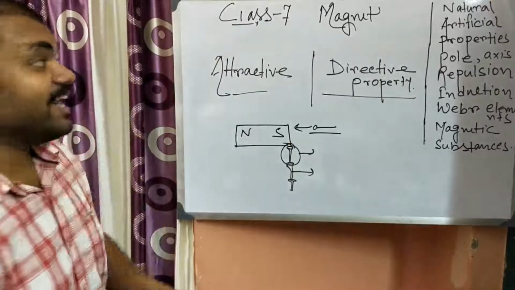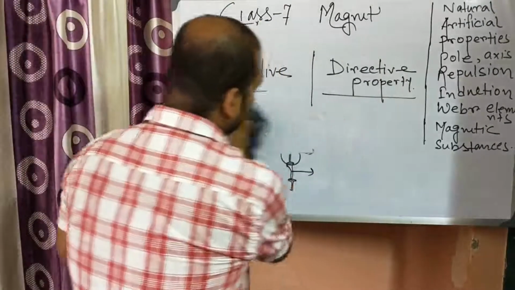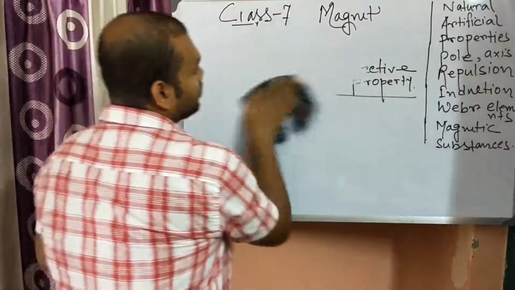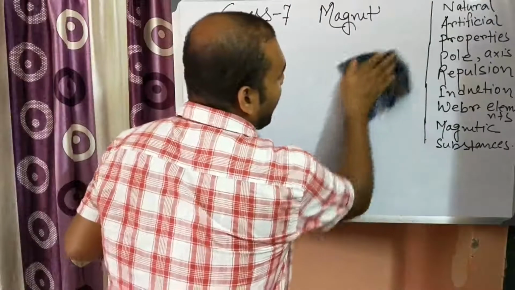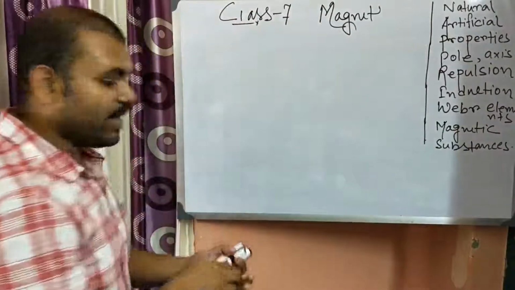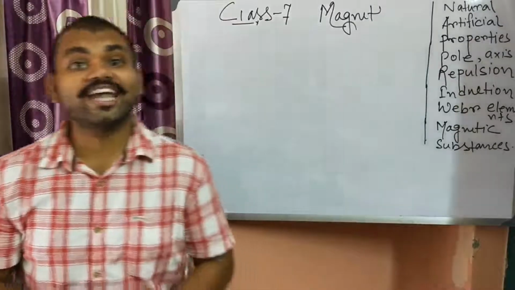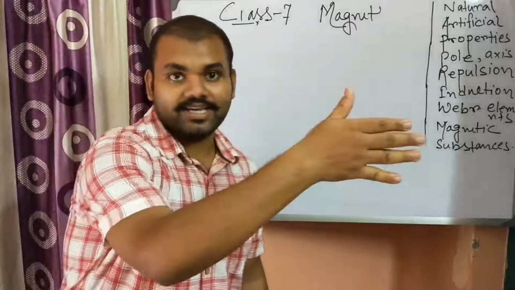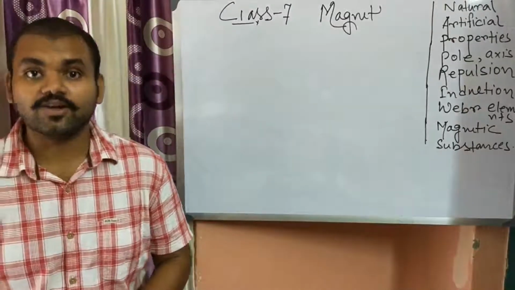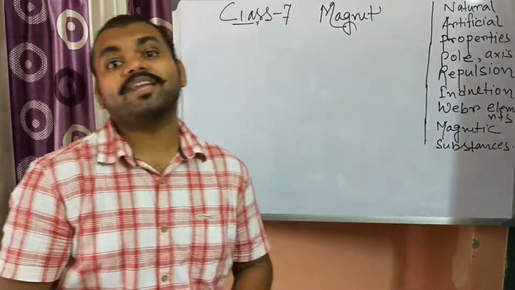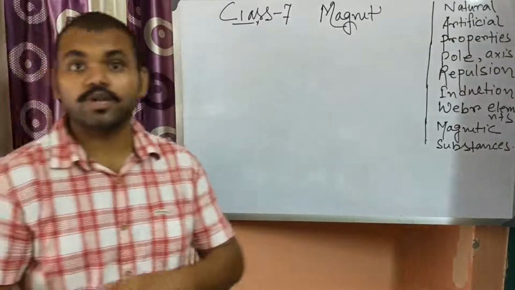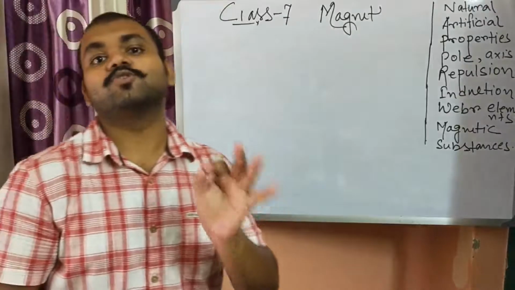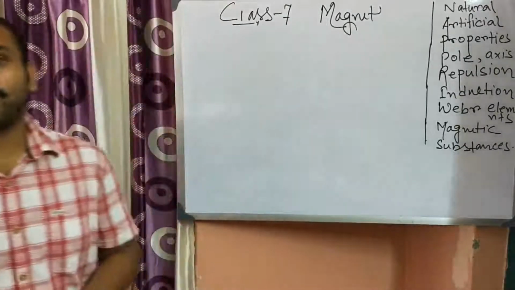Next, the directive property. What do we mean by the directive property? A magnet has a particular characteristic by which, when it is allowed to rotate freely, after a few rotations it will orient along a particular direction, showing the geographic north pole and south pole. This is known as the directive property of the magnet.